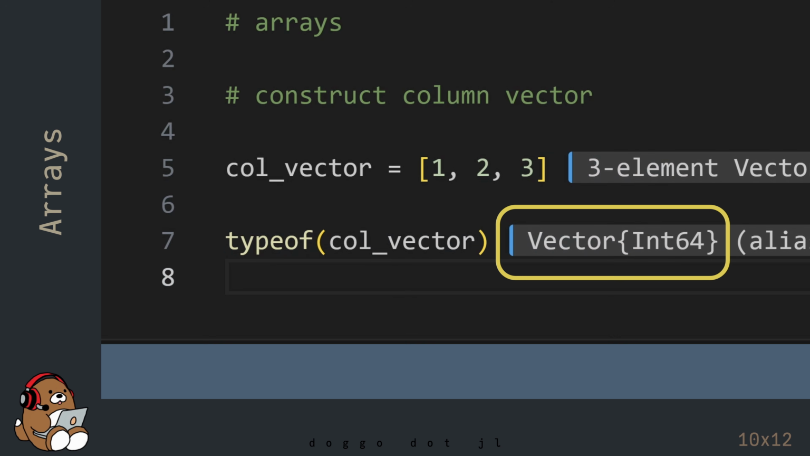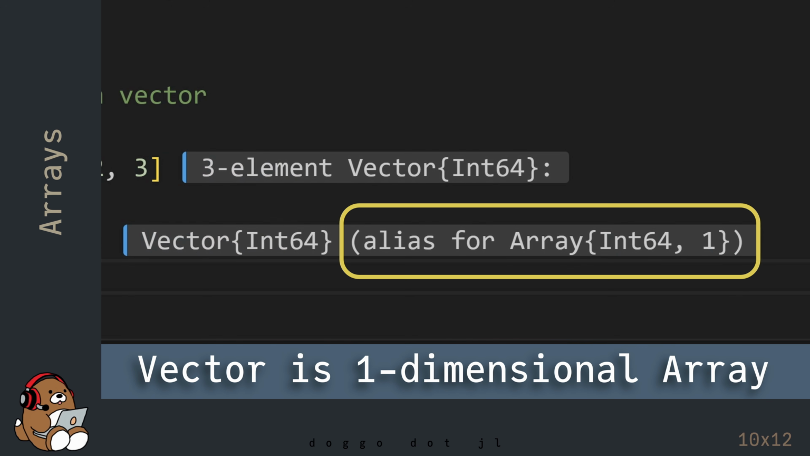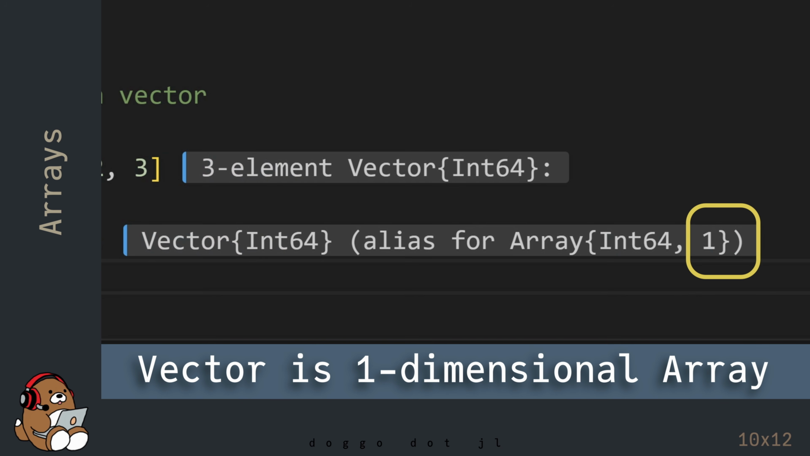In the REPL, you'll see the numbers 1, 2, and 3 displayed in a column. In the editor, you'll see that the data type for the value assigned to the variable named col_vector is a vector with elements of type Int64. In Julia, the data type, called vector, is just an alias for a one-dimensional array. That's what that 1 means here at the end.